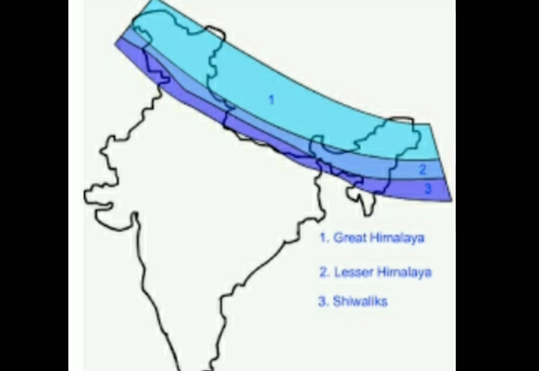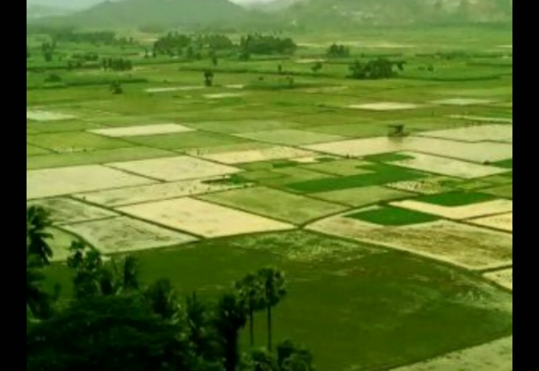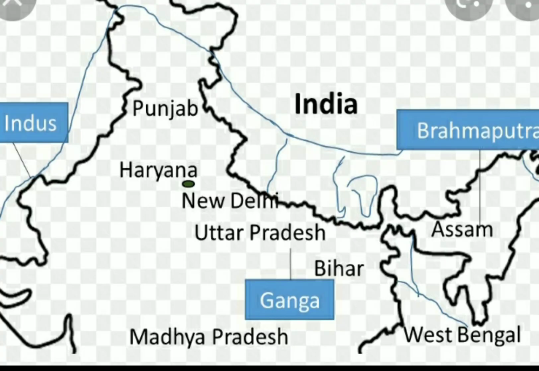Further, we talked about the northern plains, and here we learned that the northern plains are very, very fertile because they are made up of fine soil called alluvium, which is brought down and deposited by the rivers originating from the mountains. The northern plain is divided into three parts on the basis of the rivers. The three main river basins are the Indus Basin, the Ganga Basin, and the Brahmaputra Basin.